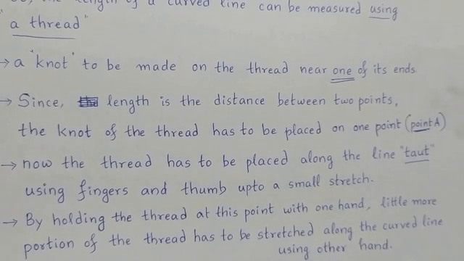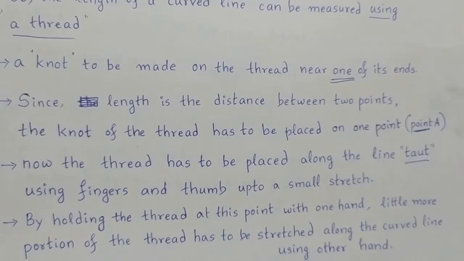Since length is the distance between two points, the knot of the thread has to be placed on one point, that is point A. Now, the thread has to be placed along the curved line, taut. Taut means pulled straight. Using fingers and thumb.